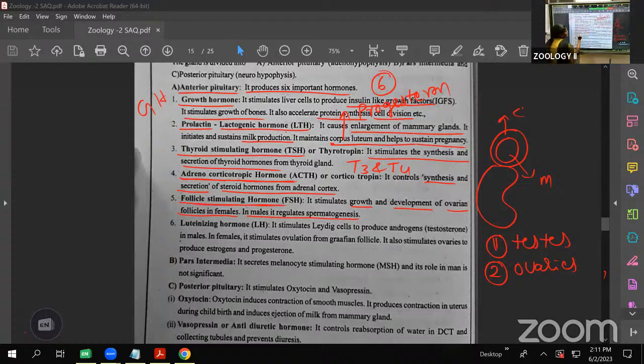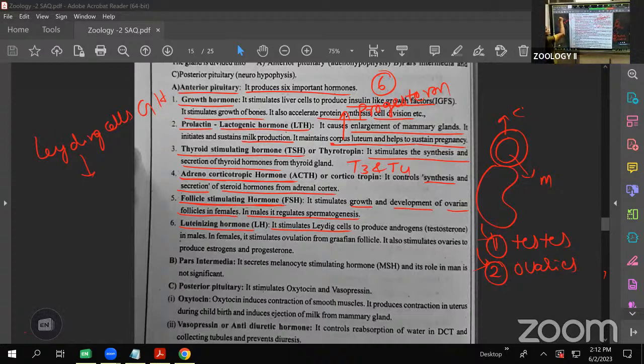Next, the sixth one is called the luteinizing hormone. It stimulates the Leydig cells. Before that, the follicle stimulating hormone is responsible for spermatogenesis and ovulation, but the hormones inside are secreted by this luteinizing hormone. Inside the male, between the seminiferous tubules, the interstitial cells are present, and these interstitial cells contain the Leydig cells.